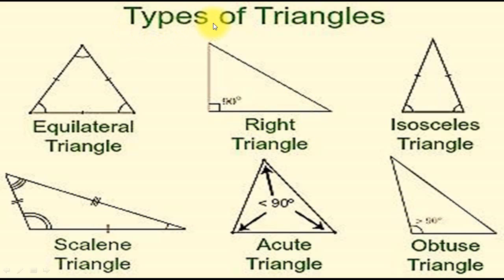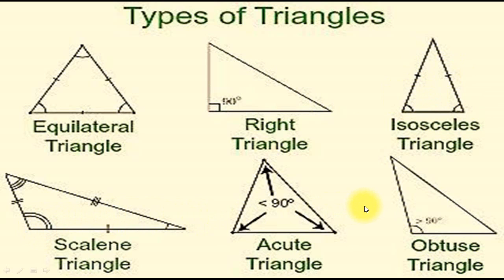Now I will briefly tell you about the types of triangle. On the basis of angle, there is three type of triangle: equilateral triangle, right angle triangle and isosceles triangle. In equilateral triangle, all the angle is equal to 60 degree and here all the sides are also equal. In right angle triangle, one angle is 90 degree. In isosceles triangle, two angles are equal as well as two sides are equal. Here the angles opposite to equal sides are equal.